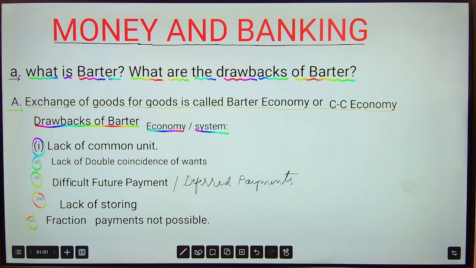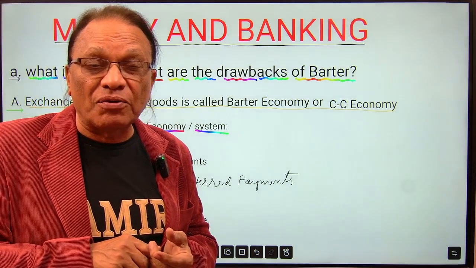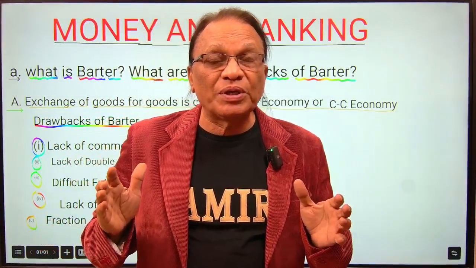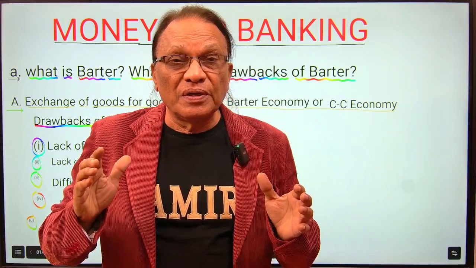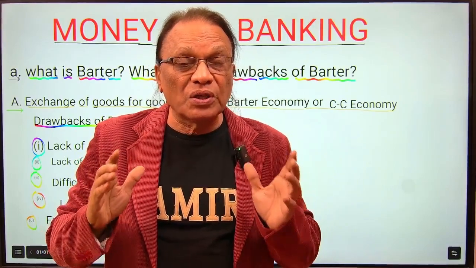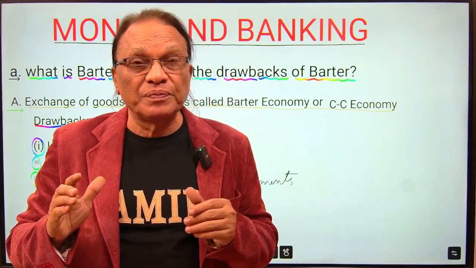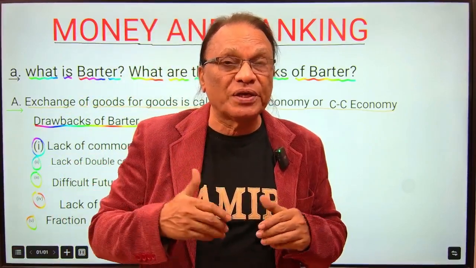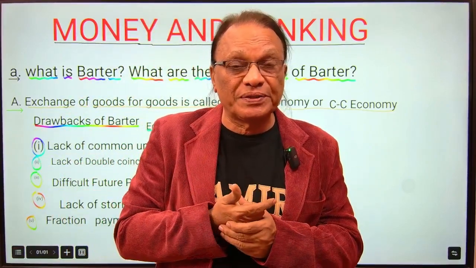The first one is lack of common unit. What is common unit? What exactly do you mean by lack of common unit? These days, you have a common unit. You measure all the commodities, all the goods and services in terms of money. When you talk about a pen, you say it is 50 rupees or 10 rupees or 20 rupees or 100 rupees.